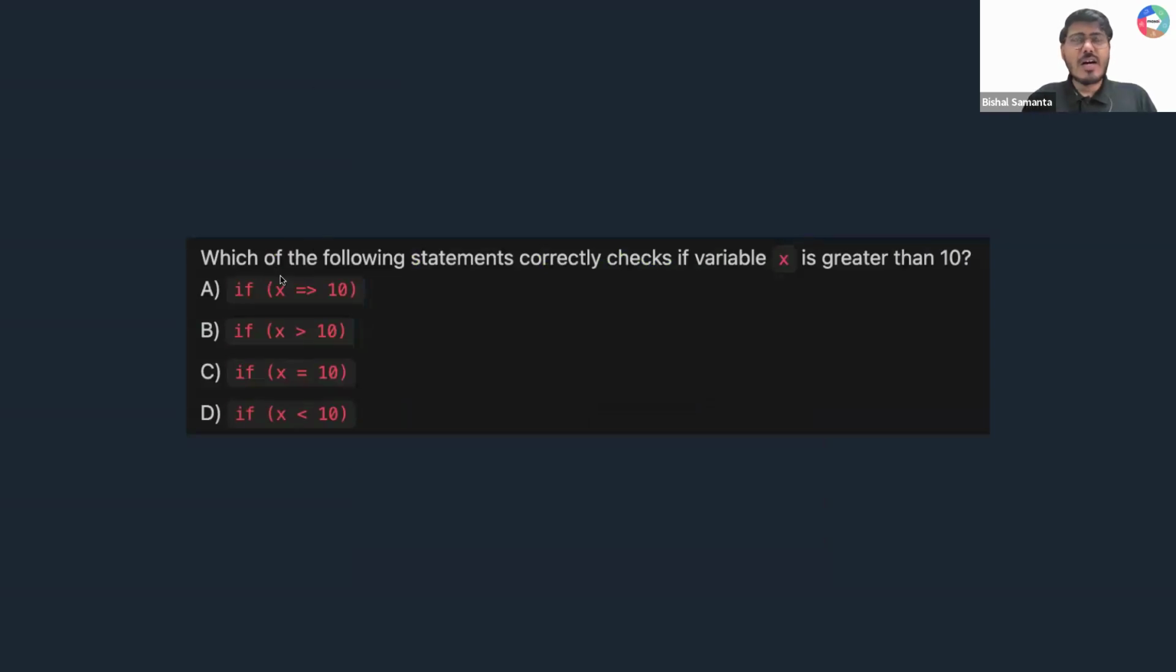Tell me, which of the following statements correctly checks if a variable x is greater than 10 or not? Very simple. Okay, many of you have started voting. Many of you are typing B will be the answer. Anything else you think? Very simple. You want to check if a variable x is greater than 10 or not. You will be writing x greater than 10 inside your if condition, right? So what is your condition? Condition is that x is greater than 10. So option B is correct.